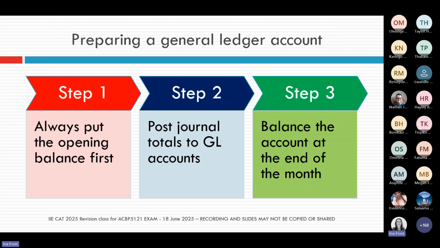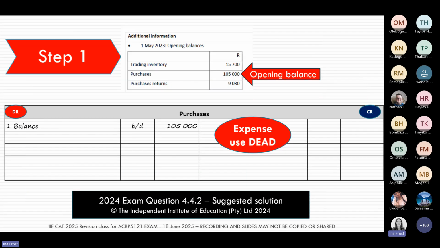Okay, so when we are asked to post a journal to the general ledger, here we are again with steps. We're going to follow my 3-step program. Step number 1 says, put the opening balance in first. I'm going to use my dead click. I know that purchases must have a debit balance, so I know it must go on the debit side.